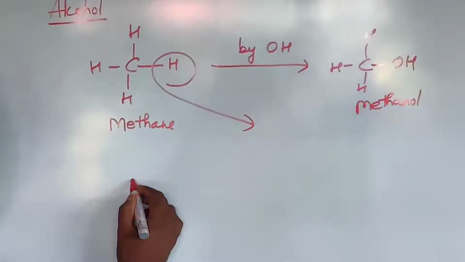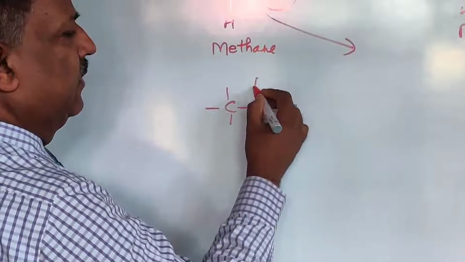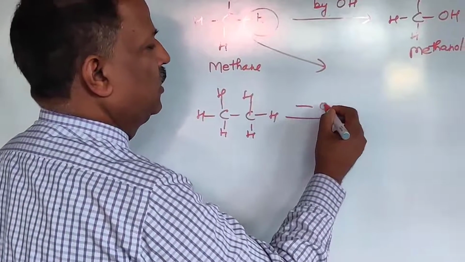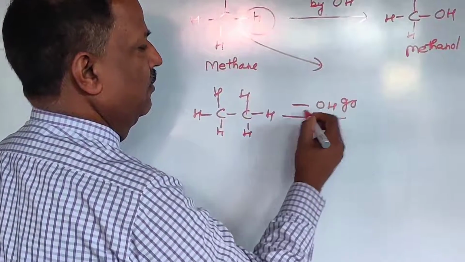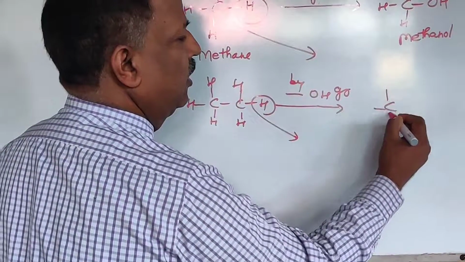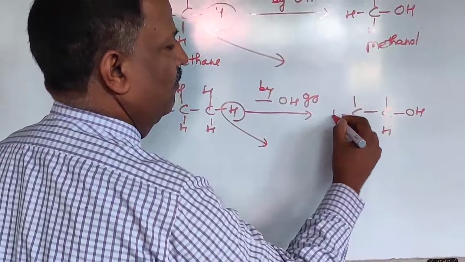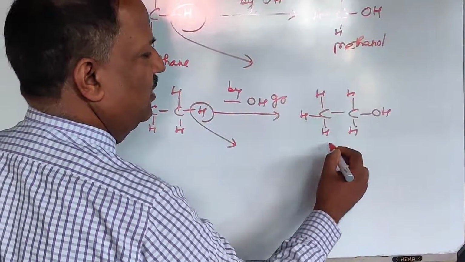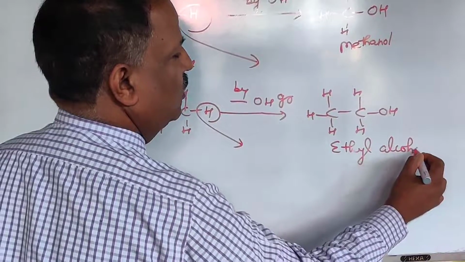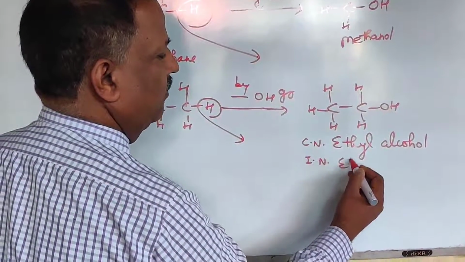Similarly, if one hydrogen of ethane is replaced by one OH group, then the compound formed is ethanol. This is ethyl alcohol or ethanol. Ethyl alcohol is the common name and ethanol is the IUPAC name.